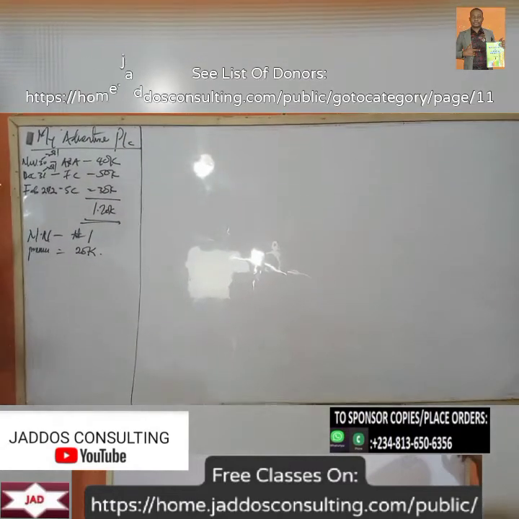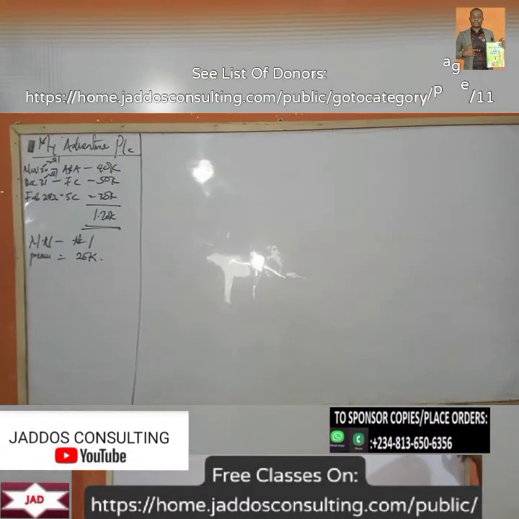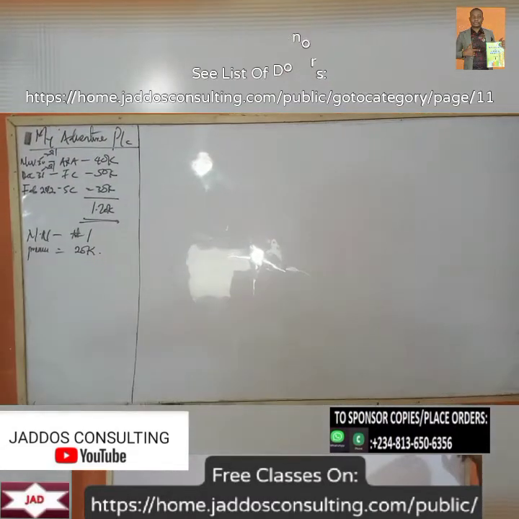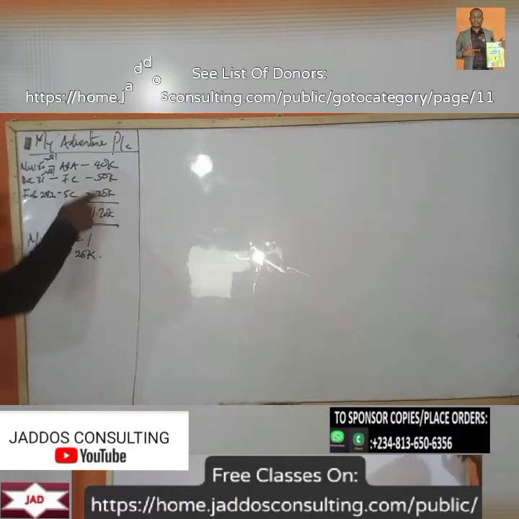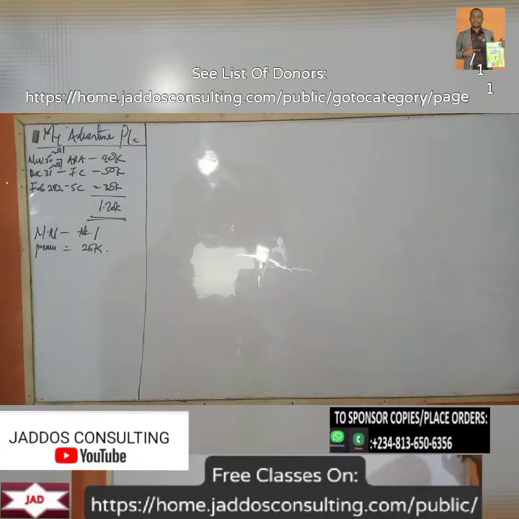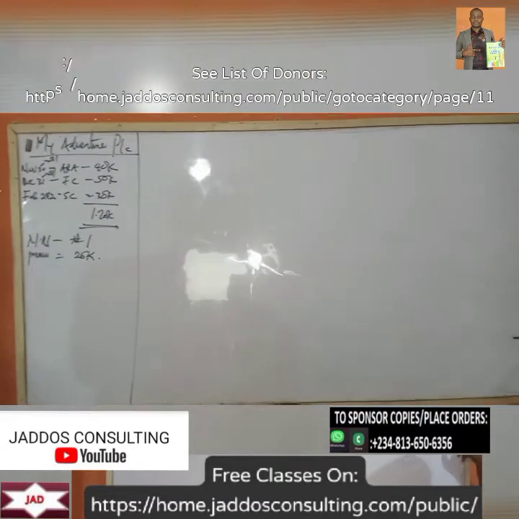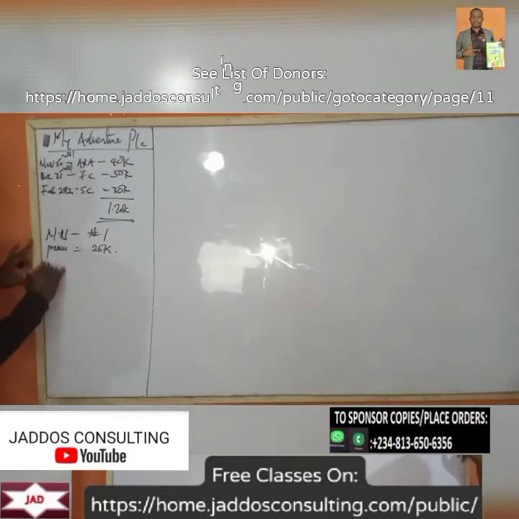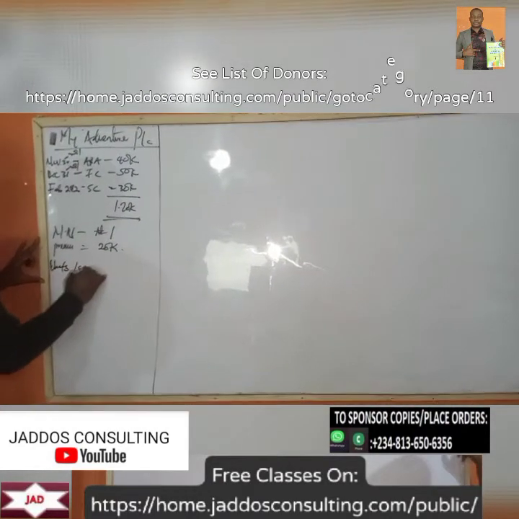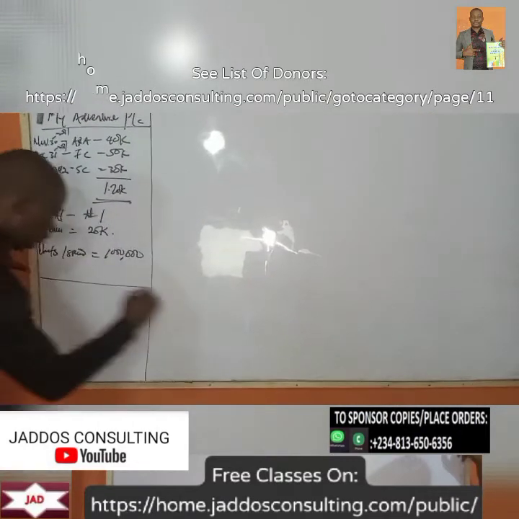Okay, but now they're saying that a shareholder with 100,000 units of share paid the second call along with his first call. So when they were making payment for first call, somebody here paid his own second call. That is the call in advance we are talking about. Okay, so total units issued is 1 million. All right, so let's go.